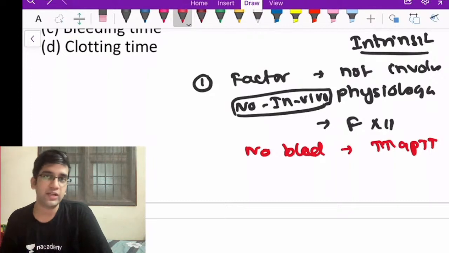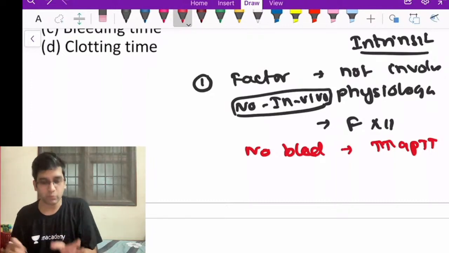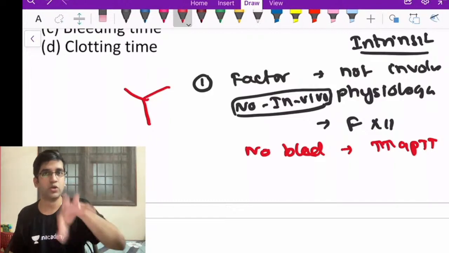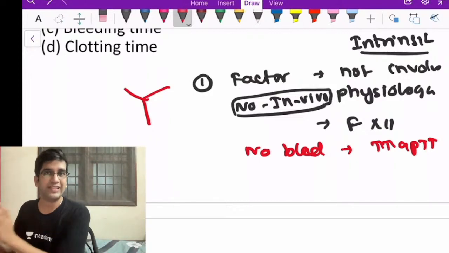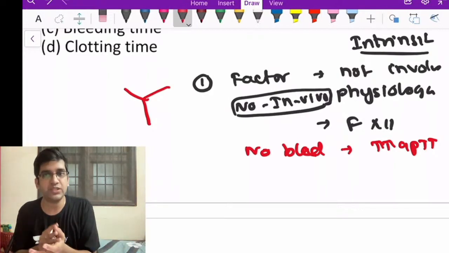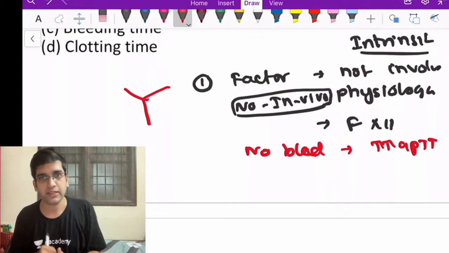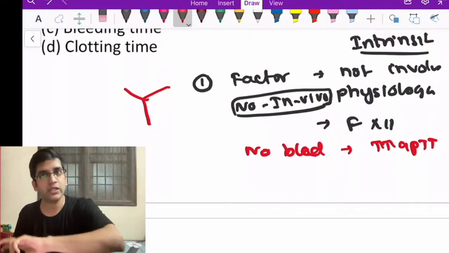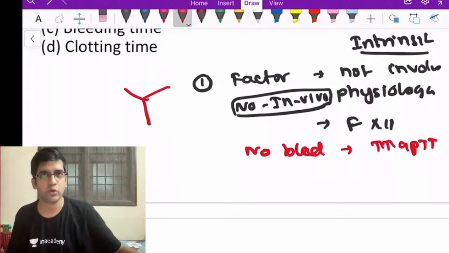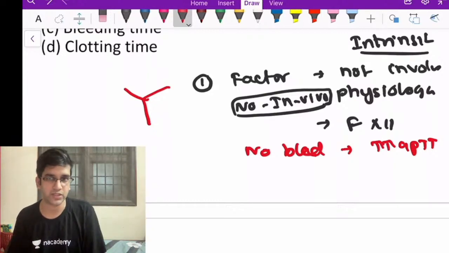It's not involved inside the body for the only reason that inside the body, we don't have this Y-shaped structure. The Y-shaped structure, what we did in physiology and pathology, is for the lab. Inside the body, intrinsic and extrinsic factors both combine with each other and give an outcome, right? It's not involved because inside the body, endothelial damage is a predominant thing which will involve both of the clotting factors and have a clot formation, fine?